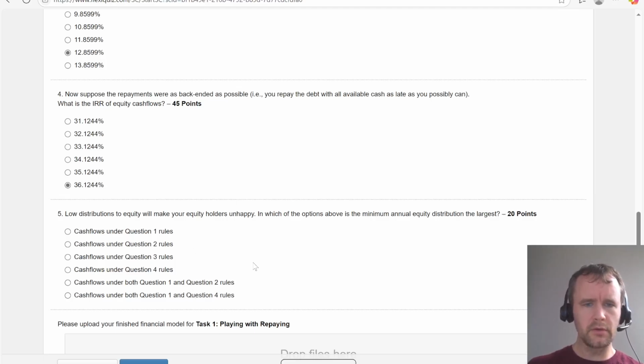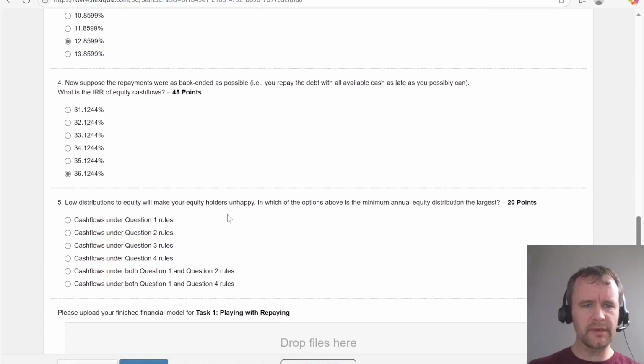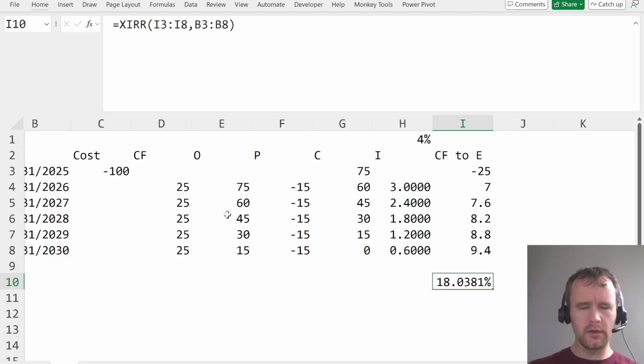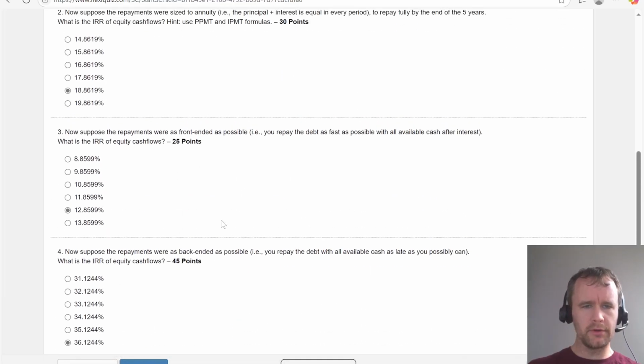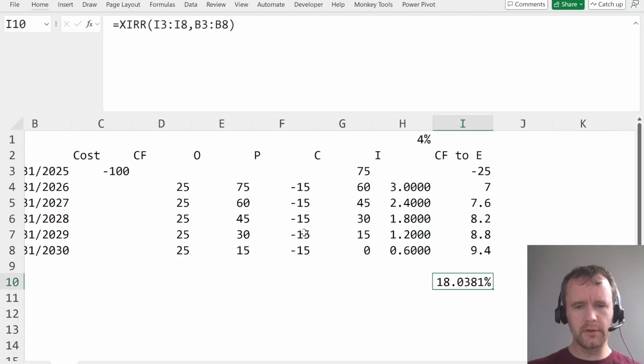No, what? Minimal annual equity distribution. Yeah, what? This is stupid. This doesn't make any sense. Both of these result in a period of 0 equity distribution. This question is incorrect. I am angry now.